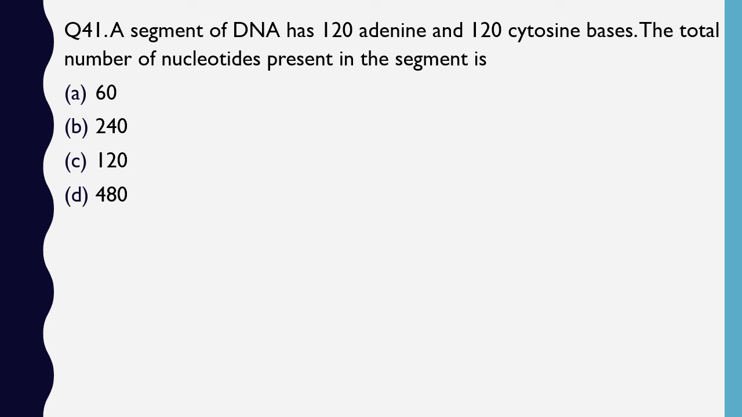Question number 41. A segment of DNA has 120 adenine and 120 cytosine bases. The total number of nucleotides present in the segment are: 60, 240, 120, 480. The correct answer is option D, 480. Why so? Because 120 adenine will bind with 120 thymine, and 120 cytosine with 120 guanine. So if you count the total, it becomes 480.